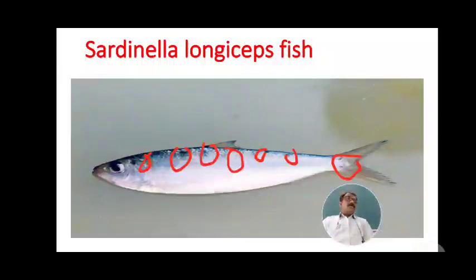Scientists and investigators analyzed the gut or stomach content, and it indicates that the adult sardine is a phytoplankton feeder and the juvenile sardine is a zooplankton feeder.